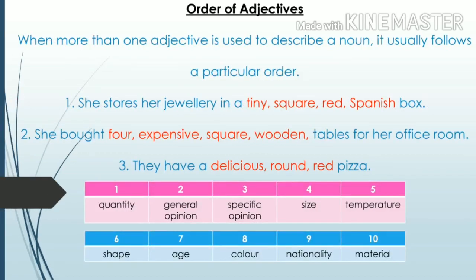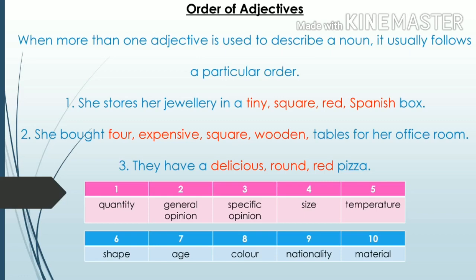It is order of adjectives. When more than one adjective is used to describe a noun, it usually follows a particular order. Yes, we have a particular order to place adjectives when they are used to describe a noun. The order is: first quantity, second general opinion about the noun, third specific opinion, fourth size.